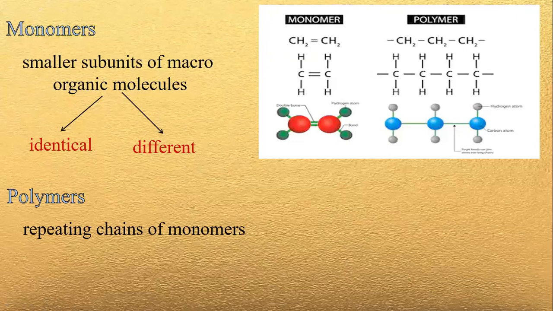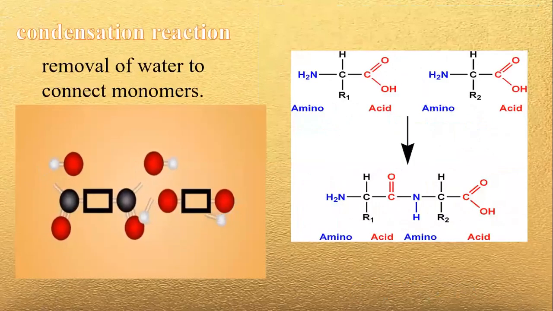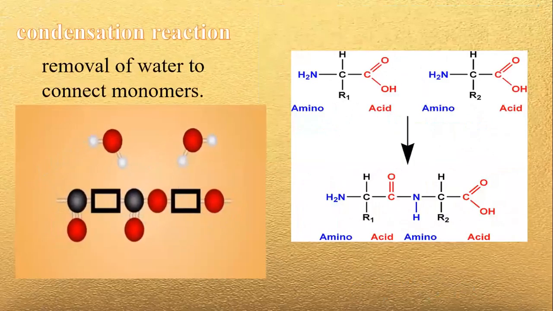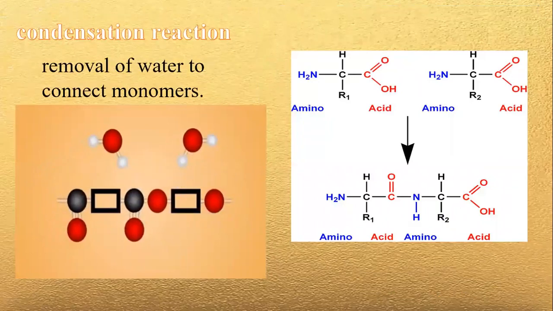A polymer is a combination of 2 or more repeating monomers. For example, ethylene: once 2 or more ethylene molecules combine, they form what we call polyethylene, which is an example of a polymer. How these monomers combine to form a polymer is what we call a condensation reaction, a process of removal of water to connect the monomers.